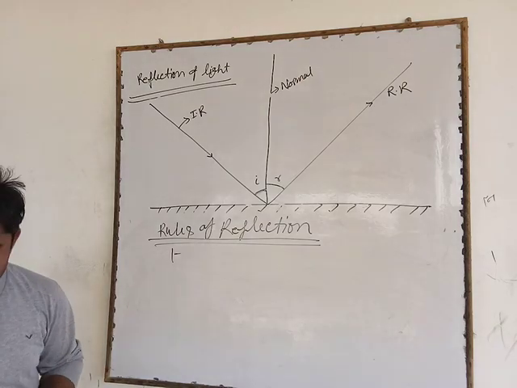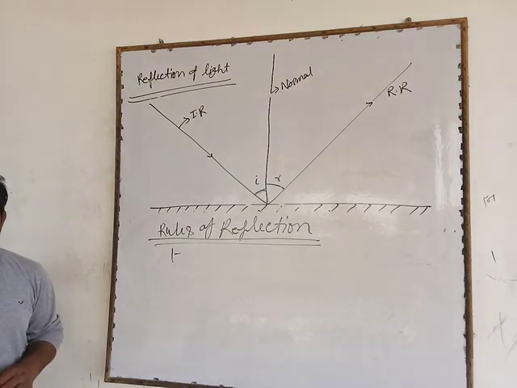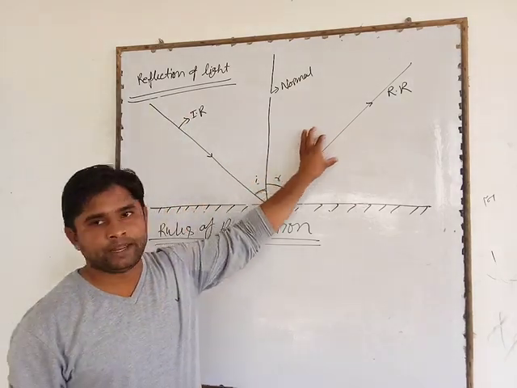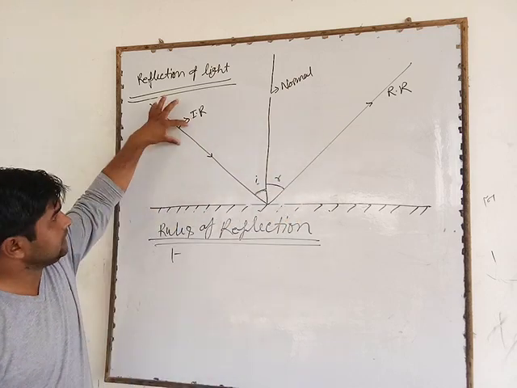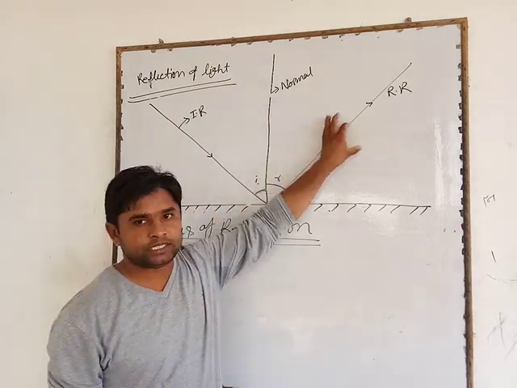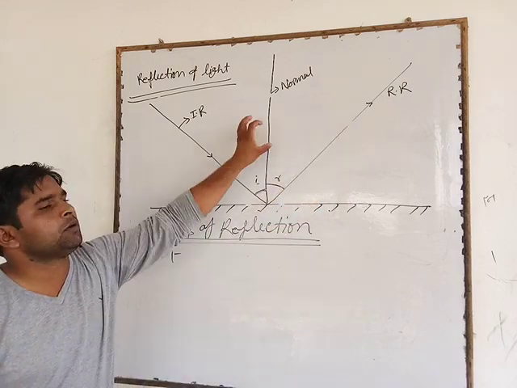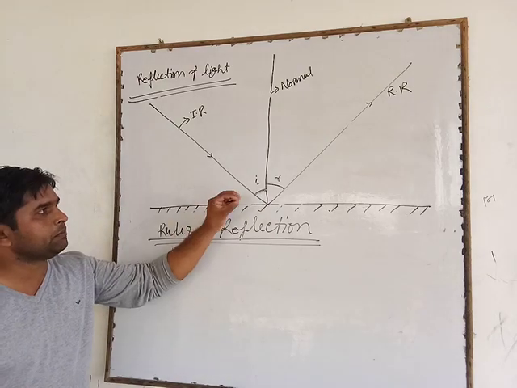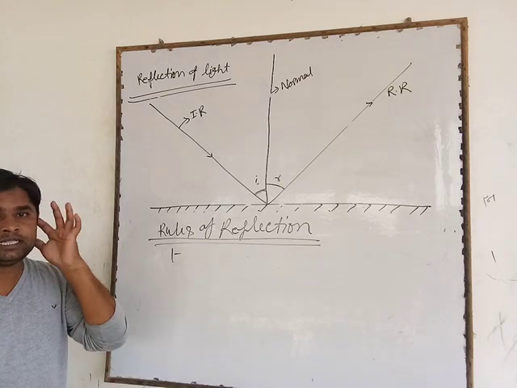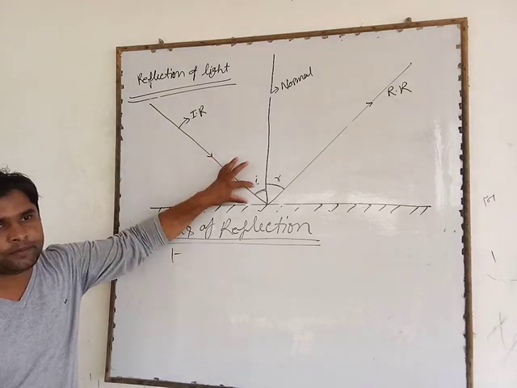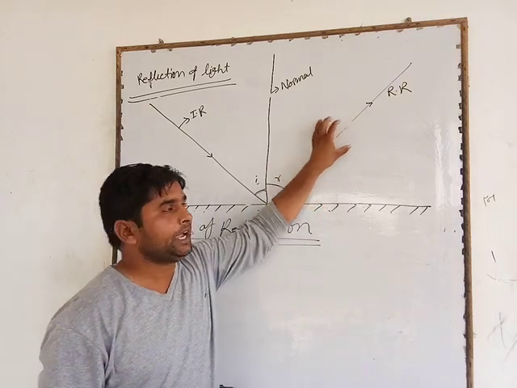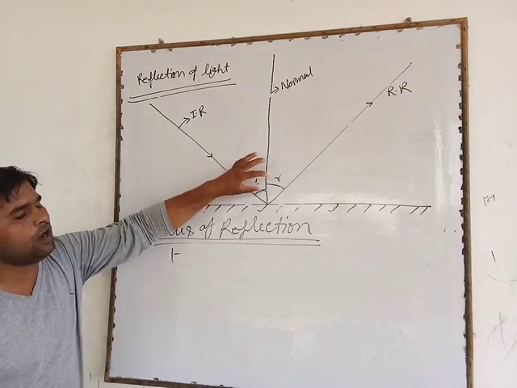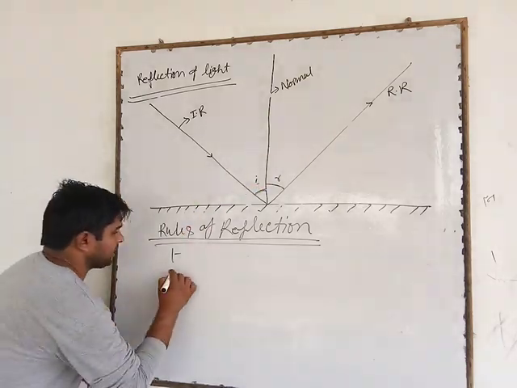First rule: the incidence ray, the reflected ray, and the normal drawn at the incidence point all lie in the same plane. And second law,